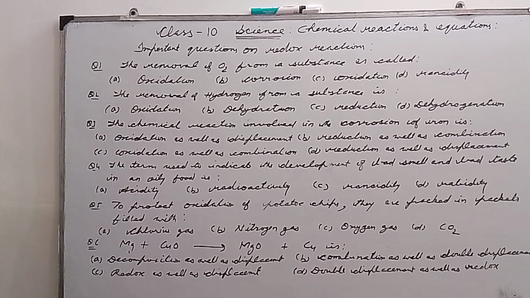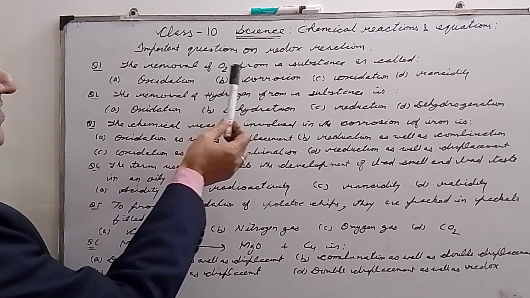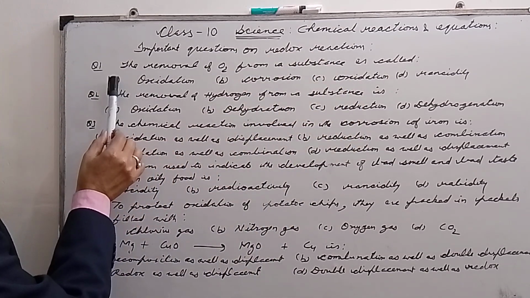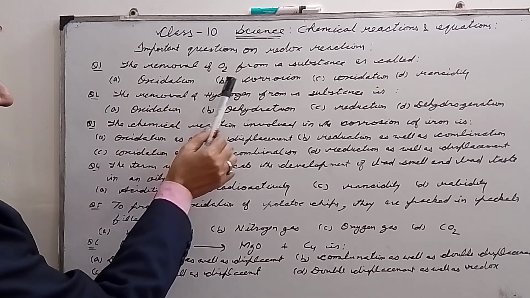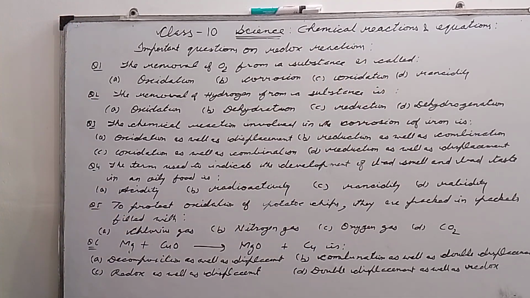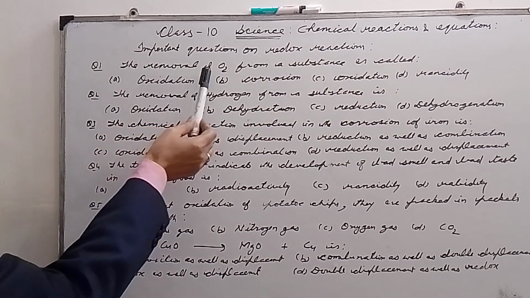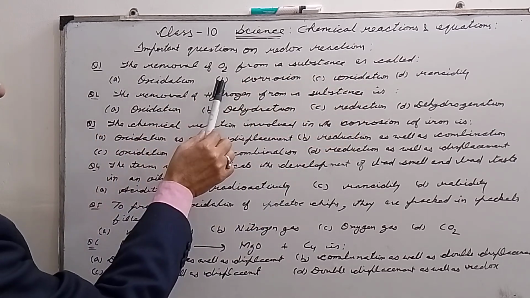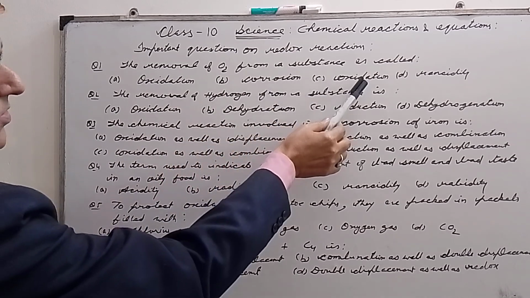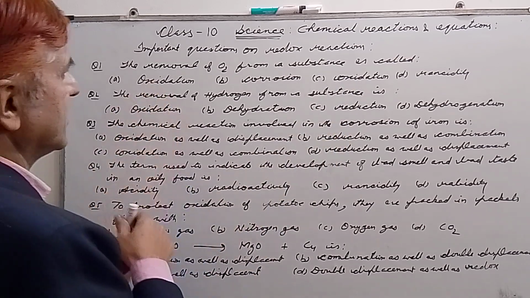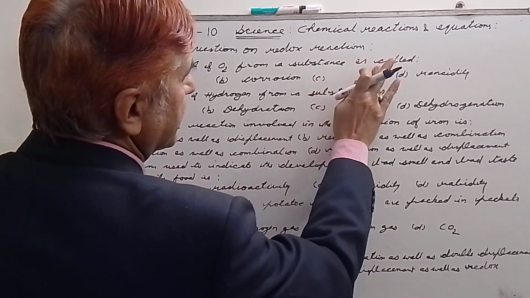The first question to you, this is our today's topic actually. The removal of oxygen from a substance is called: option A is oxidation, B is corrosion, C is reduction, D is rancidity. I had written oxidation twice, so here you can write reduction.